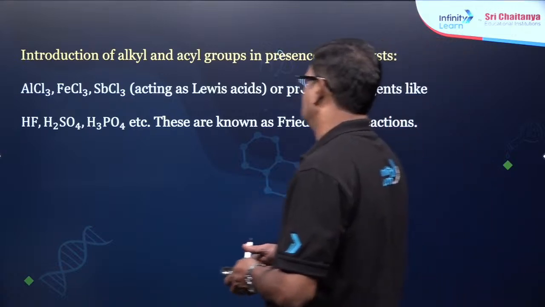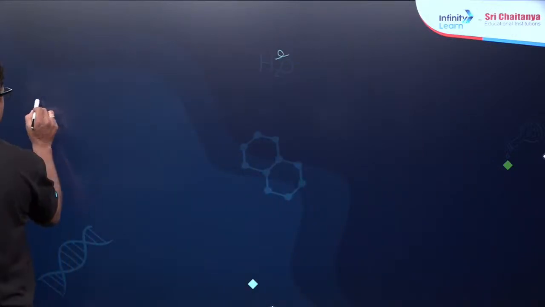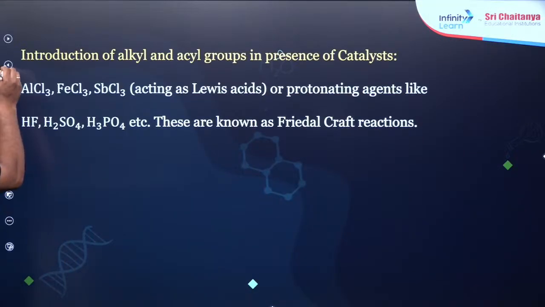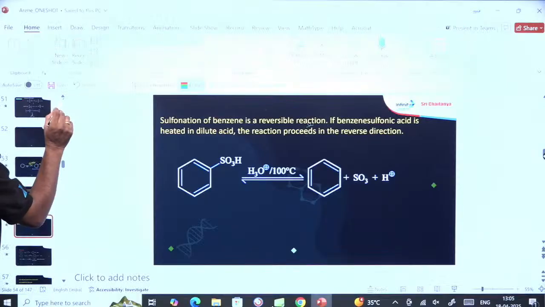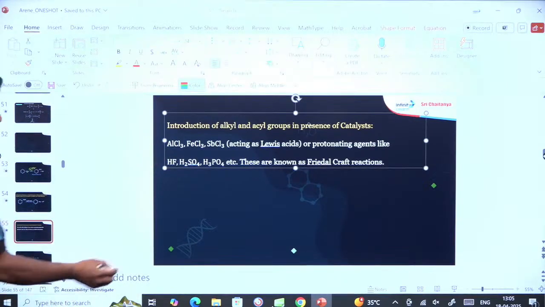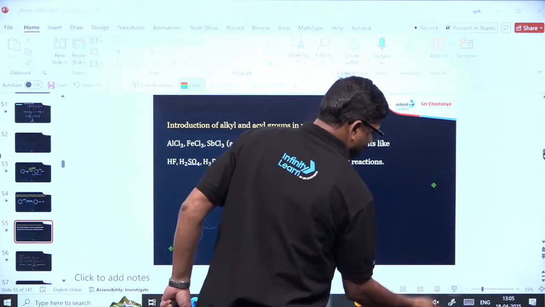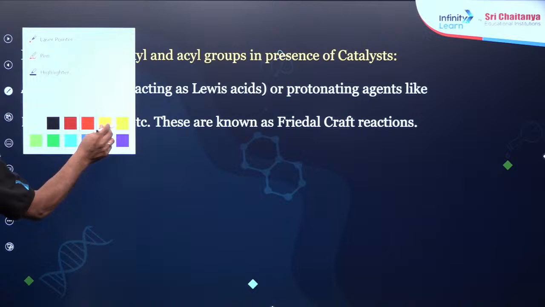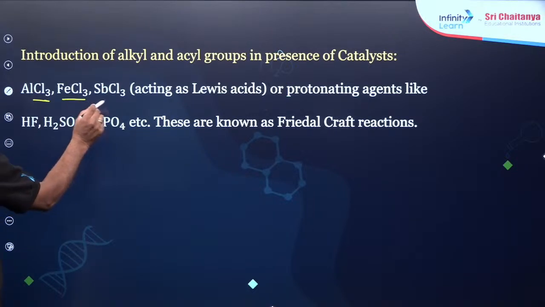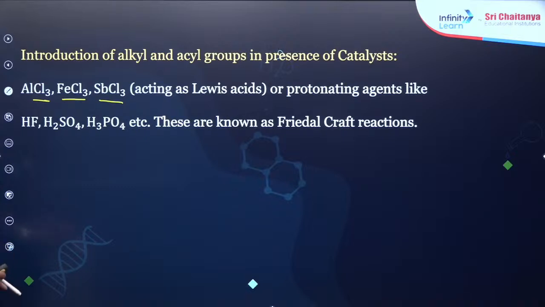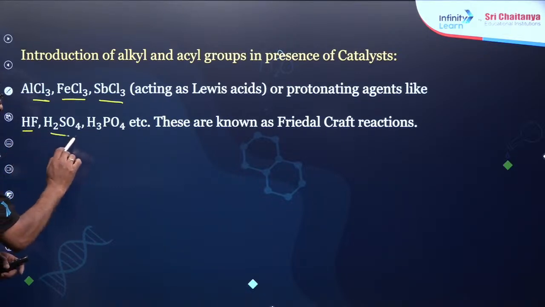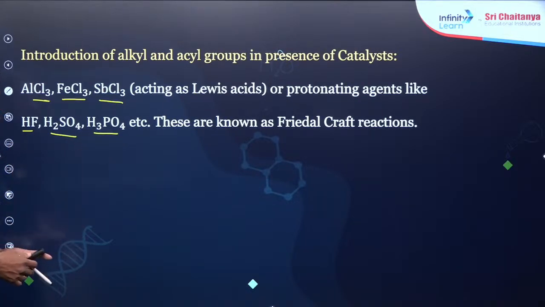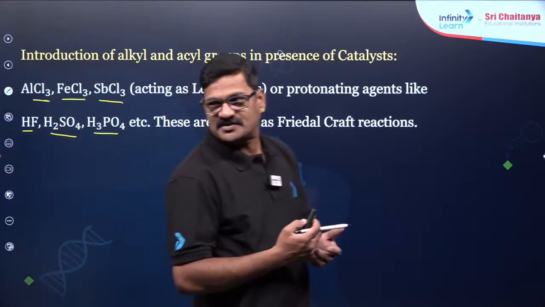So you have to use catalysts like AlCl3, FeCl3, SbCl3 acting as a Lewis acid. The protonating agents like HF, H2SO4, H3PO4 can also be used. These are known as Friedel-Crafts reactions.